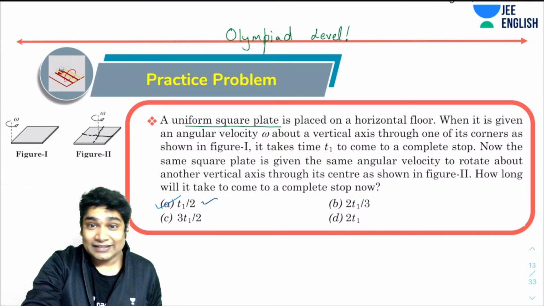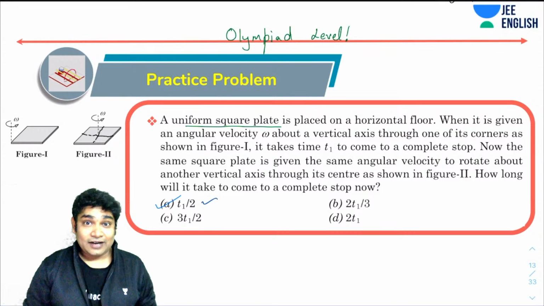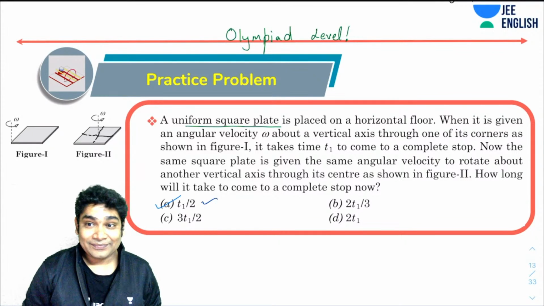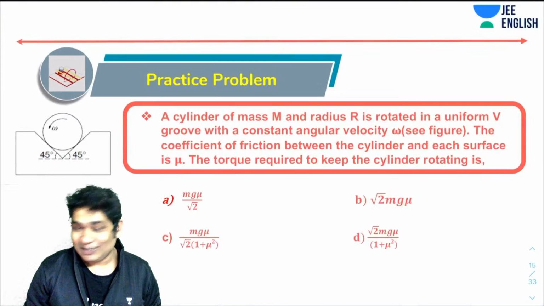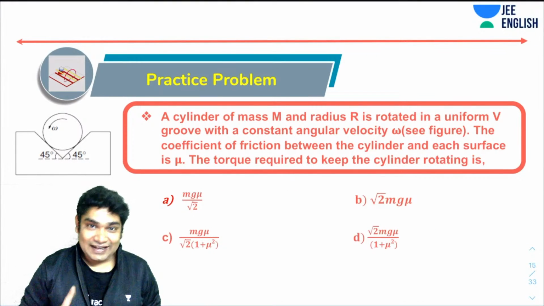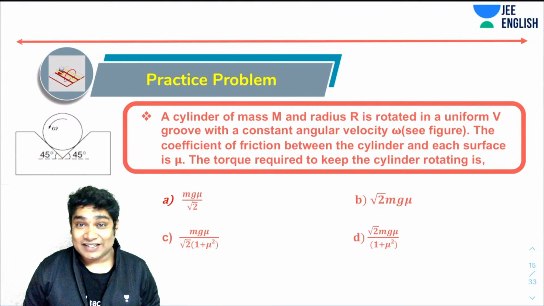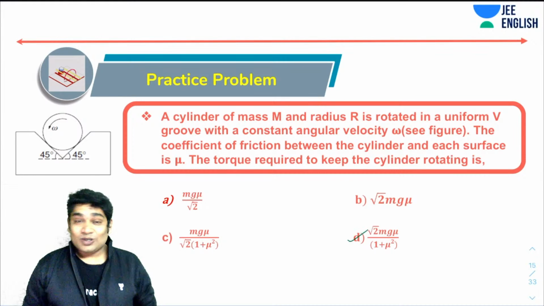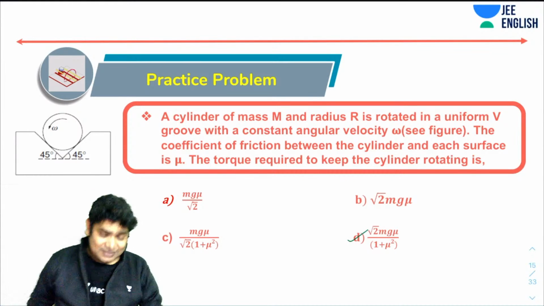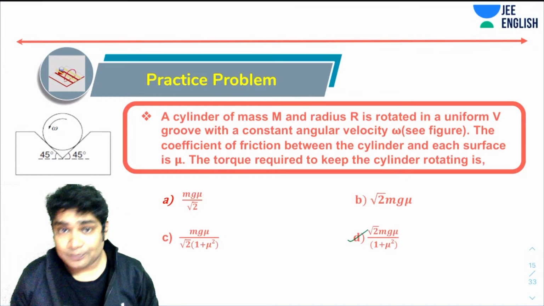Have you solved this Olympiad special? All right, you can try this also, by the way, and try and figure it out. For this, I think D was the correct answer. This is not that simple as it looks, though. So D might be the correct answer. So let's talk about the solution a bit.